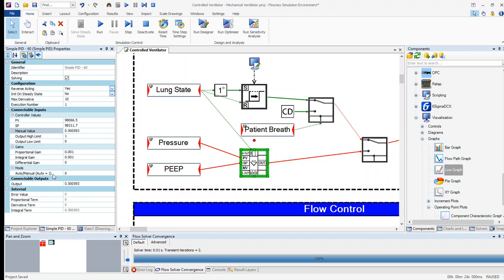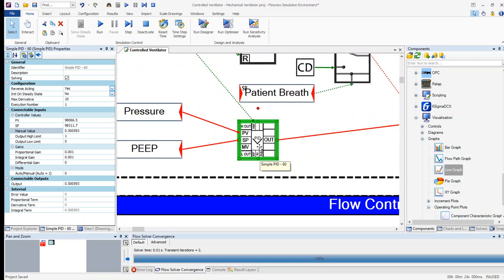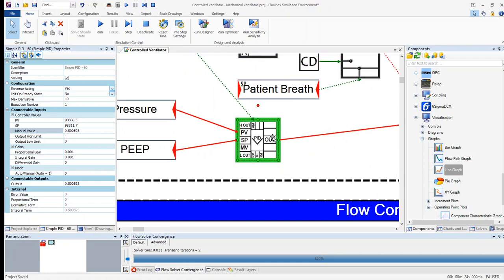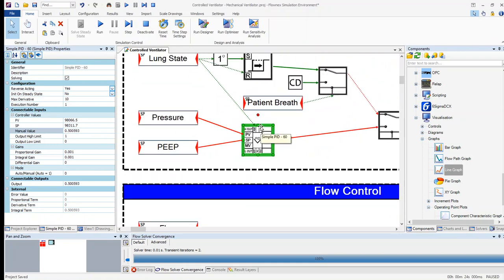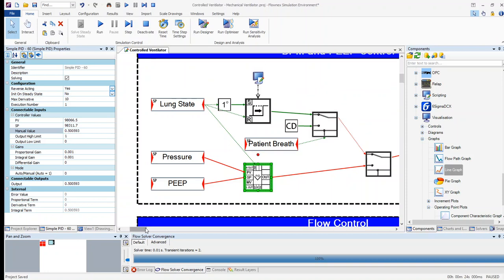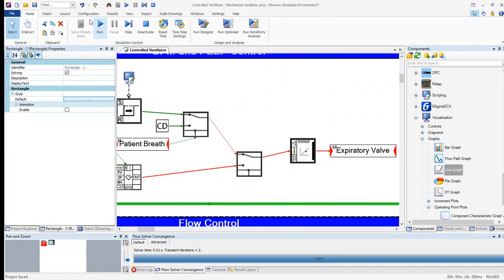Also, we have the mode, where if it's in auto, it will be 1, which is set by our current lung state, as you can see here. If I zoom into this, you can see all the inputs to our PID component. Finally, let's link the toggle switch as shown.